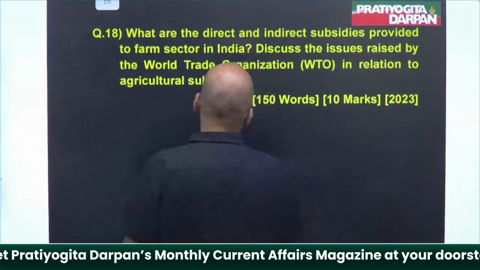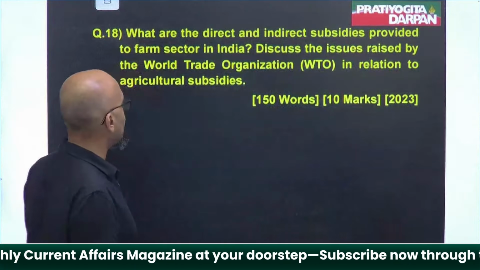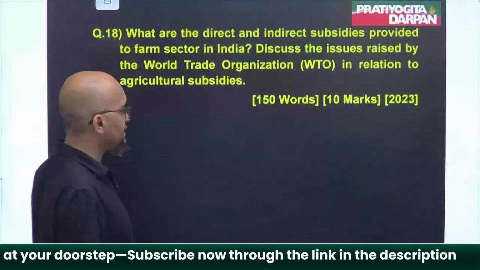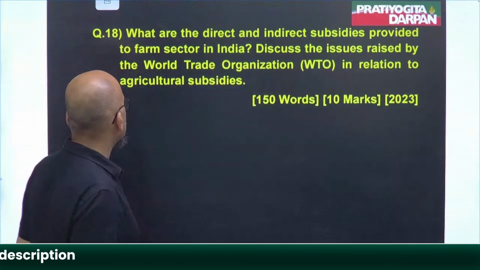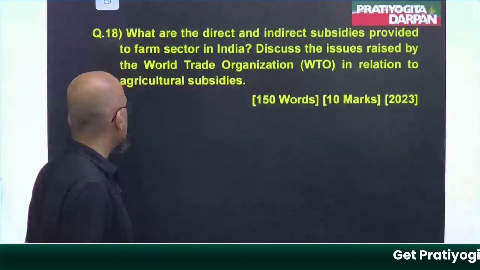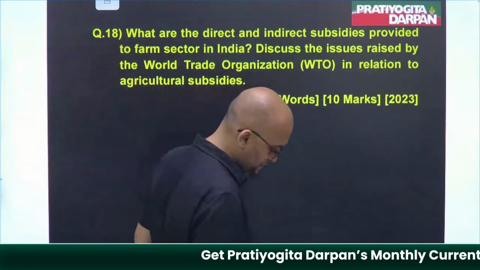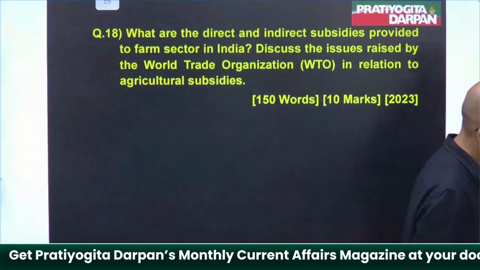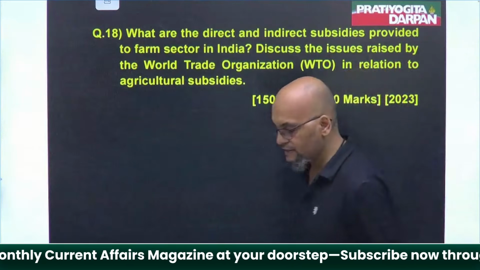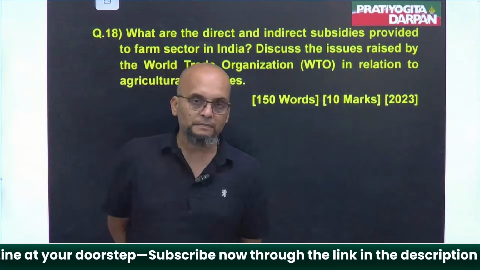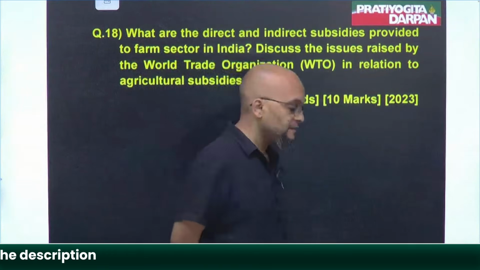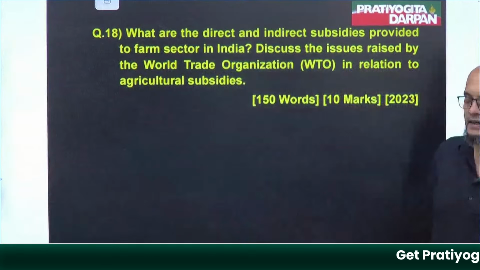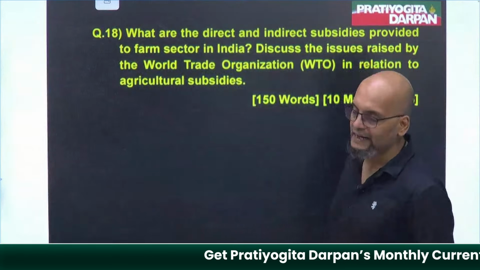Next is, what are the direct and indirect subsidies provided to farm sector in India? Again, agriculture. Discuss the issues raised by the World Trade Organization in relation to agriculture subsidies. Question has got two parts. First part is talking of the subsidies that are provided to farmers in India directly and indirectly. First of all, if I talk about directly,